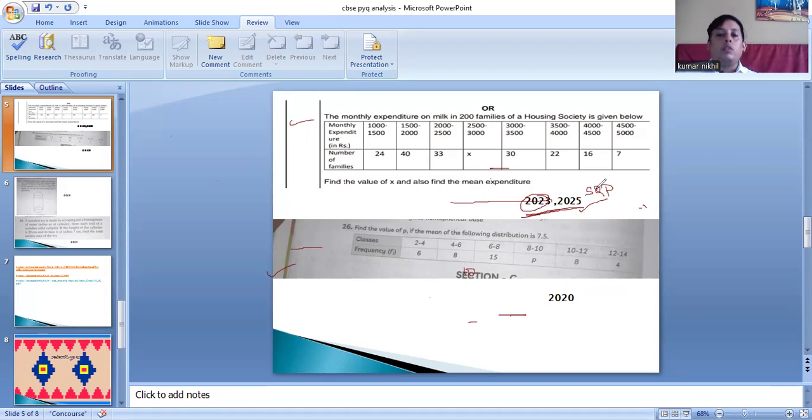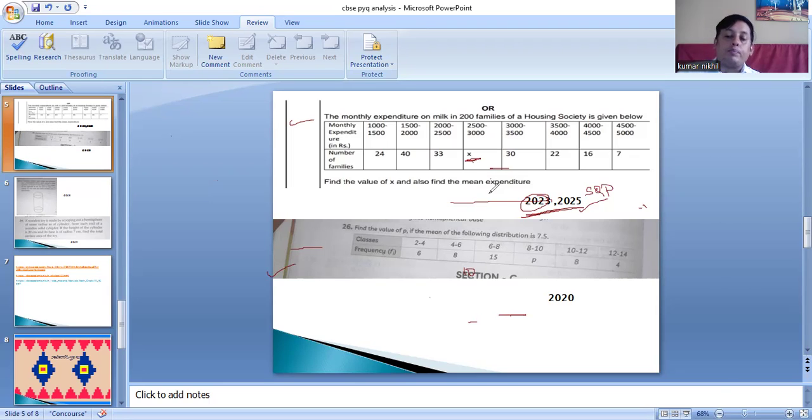No changes. You have to just find x and also the mean. This is a 5 marks question, and if you do it well, you will be getting 5 marks. So do this type of questions in practice.